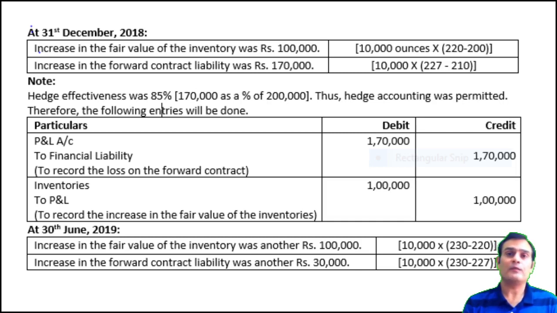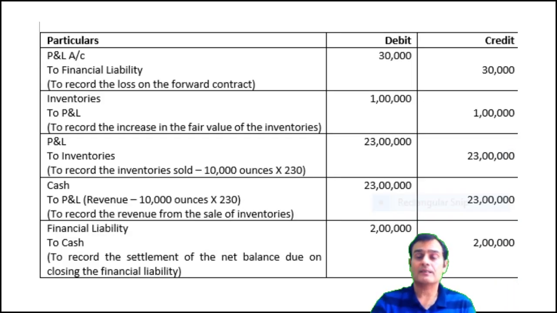Similarly, in terms of the fair value changes of the derivative contract, the value has become 230. So in this particular case, again, there is a further loss to the extent of 3 rupees per ounce. So you're going to put the entry profit and loss account debit to derivative financial liability. So on 30th June 2019, we simply passed the same kind of entries we have done. One is recognizing the fair value loss on a derivative instrument, which is the hedging instrument. So P&L to financial liability. Similarly, recognizing the fair value change in terms of inventory, that is the hedged item, which is 1 lakh rupee.